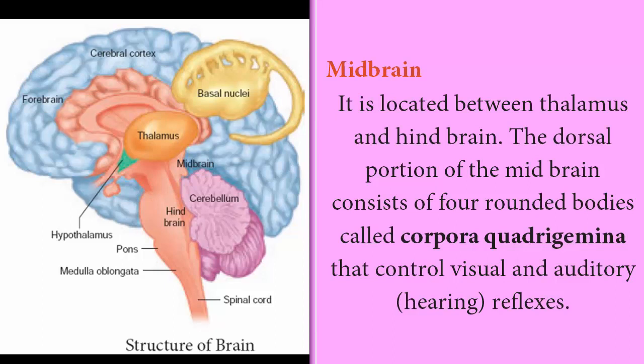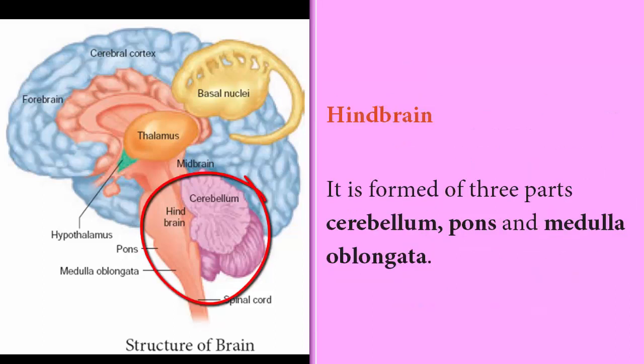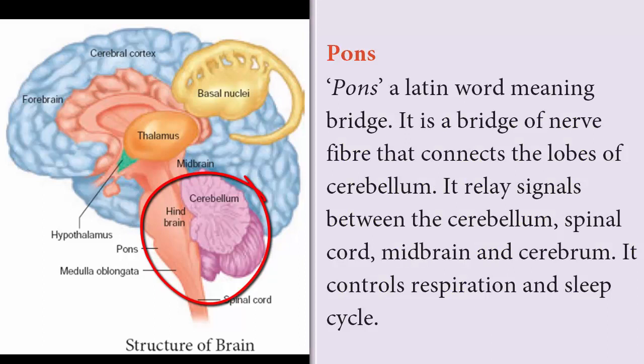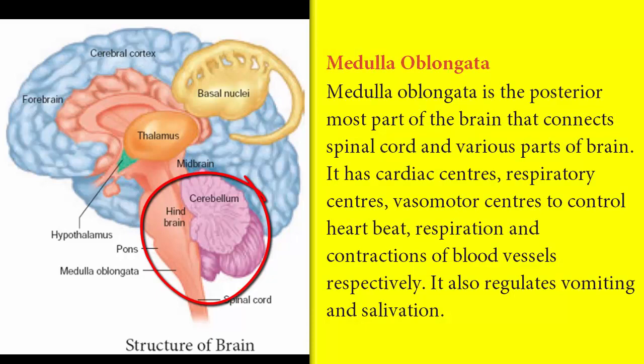Then coming to the hindbrain, it is composed of the cerebellum, pons and medulla oblongata. The cerebellum is the second largest part of the brain. The cerebellum is made of 2 large hemispheres. It controls the voluntary movements and is responsible for body balance. Then pons. Pons means bridge in the Greek language. It is the bridge of nerve fibers. It connects the cerebellum lobes. Then the medulla oblongata acts as the cardiac center, respiratory center and is responsible for vital functions. It connects the brain with the spinal cord.